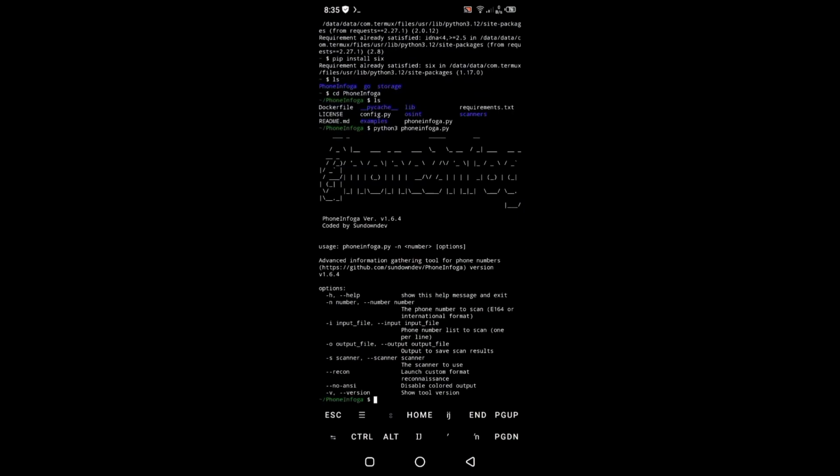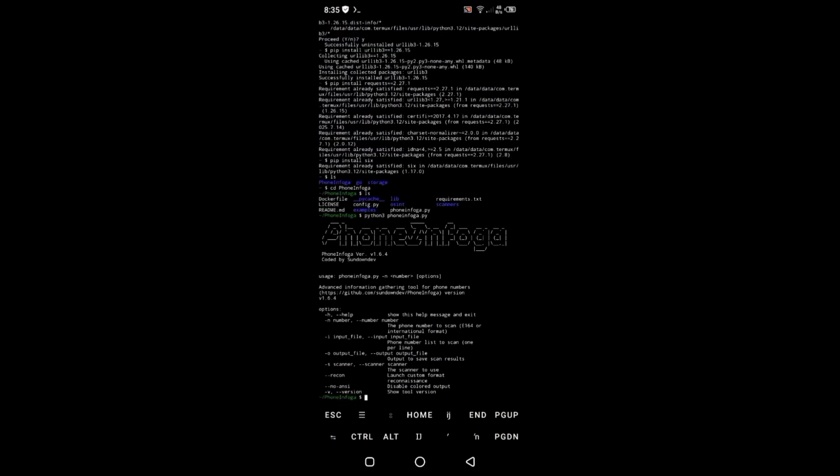You can see PhoneInfoga version v1.6.4, coded by Sundown Dev. You can also see that this is the syntax for the usage. This is the advanced PhoneInfoga version of the tool. It is not suitable for the terminals.